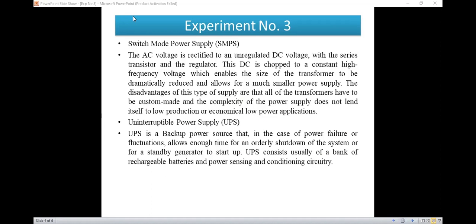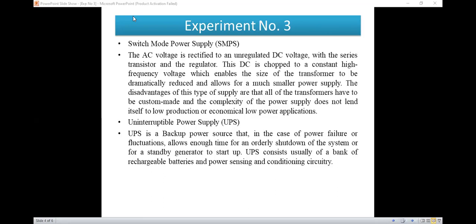I think MSCB gives such a message like tomorrow there is a power interruption in your area. Interruption is nothing but power failure, or it may be supply failure. So uninterrupted means the supply will not fail, that means it will provide a backup.